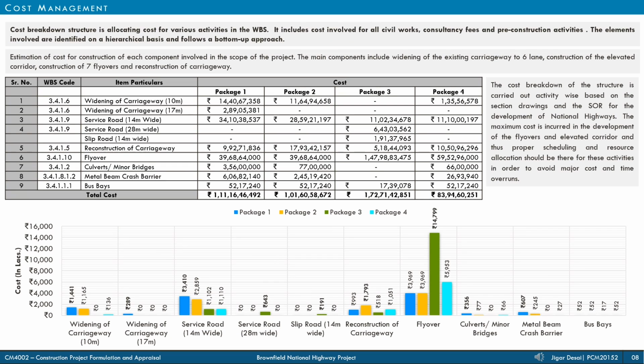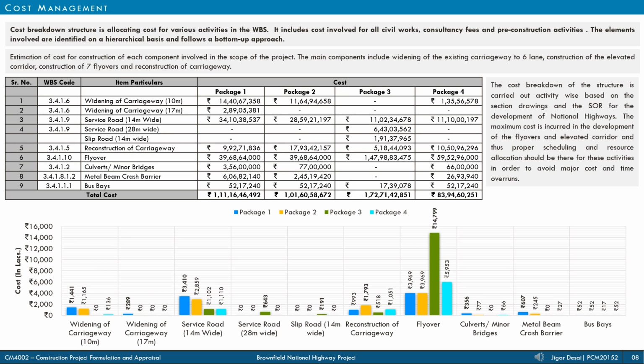Cost breakdown is the allocation of cost for various activities detailed in work breakdown structure. The main components of scope of project include widening of existing carriageway, construction of elevated corridors, 7 new flyovers, and reconstruction of carriageway. The estimated cost for all components spread across all 4 packages are tabulated here.